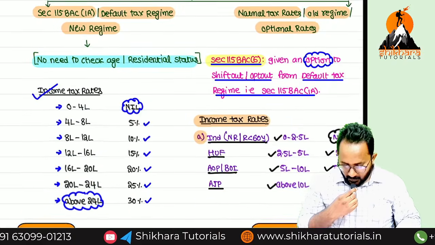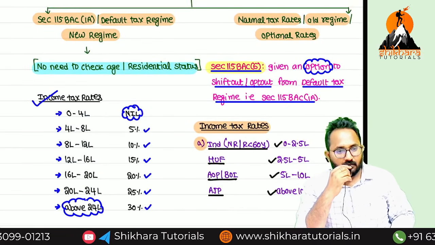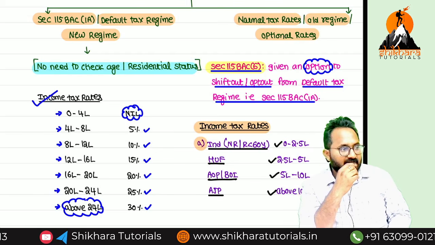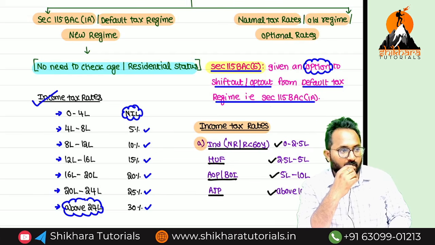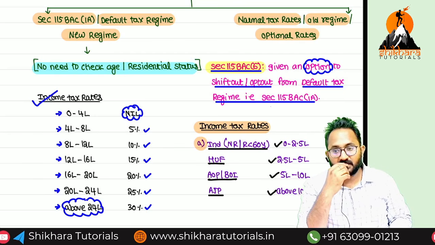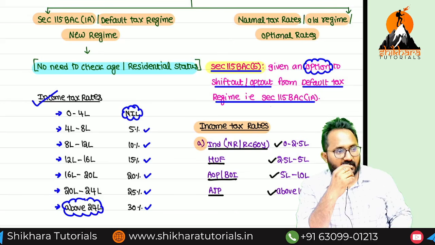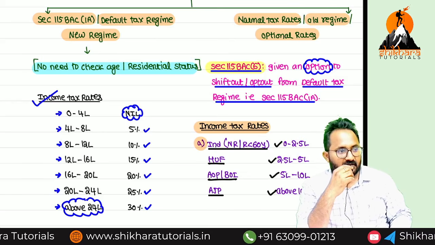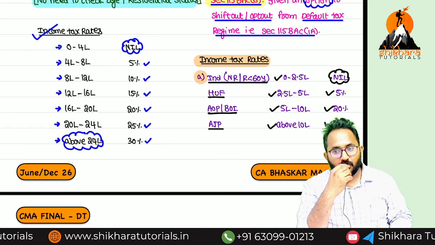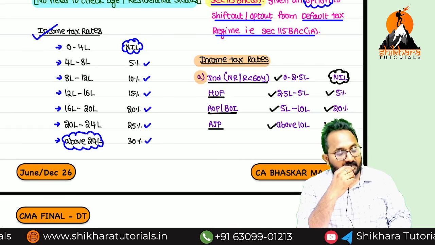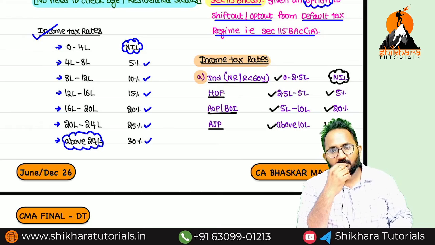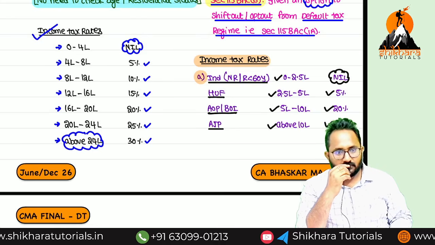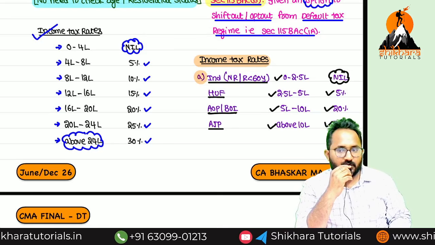Next step. What are the tax rates under the normal, old or optional regime? Individual, non-resident individual, resident less than 60, HUF, AOP, BOI, AJP. What is the basic exemption limit? 2,50,000. 2,50,000 to 5 lakh, 5%. 5 lakh to 10 lakh, 20%. Above 10 lakh, 30%. Next, resident individual aged 60 years or more but less than 80 years. That person can be called a senior citizen, resident senior citizen. What is the basic exemption limit? 3 lakh. So 3 to 5 lakh, 5%. 5 to 10 lakh, 20%.